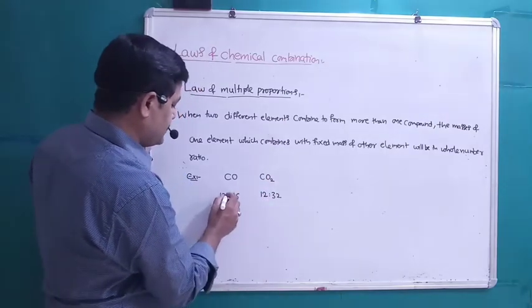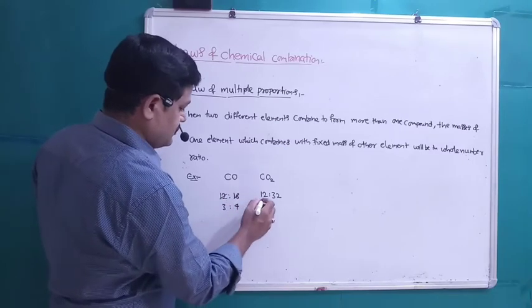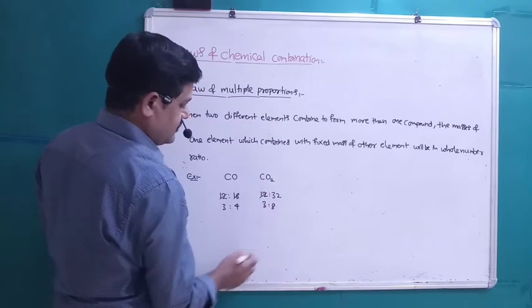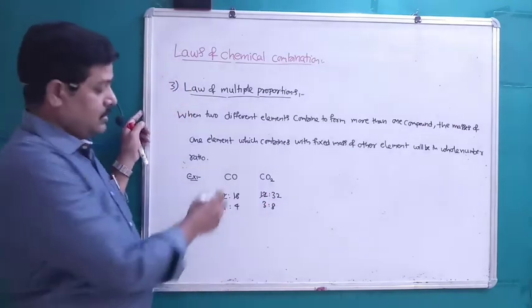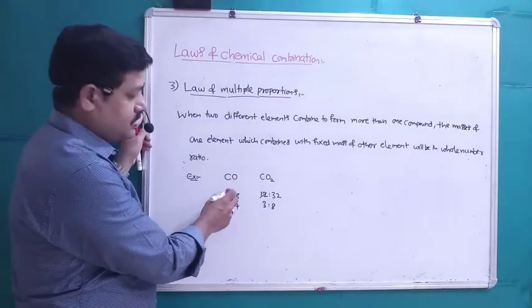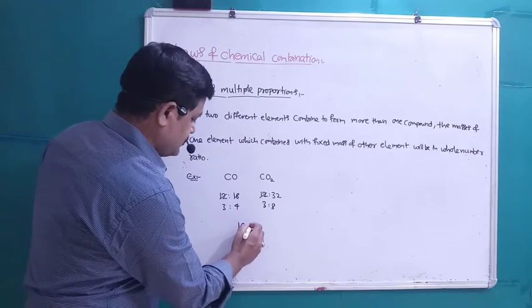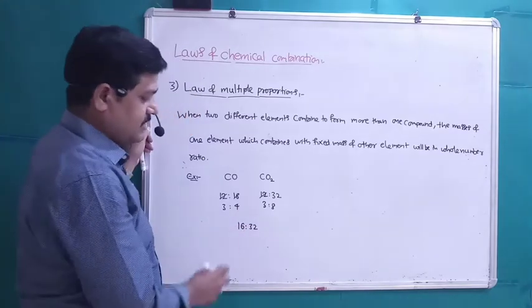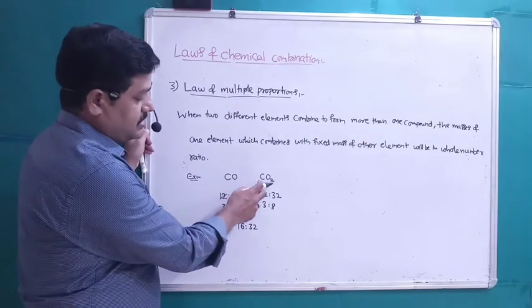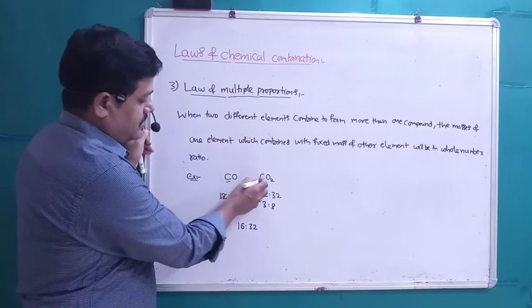So the masses of oxygen combining with the fixed mass of carbon are 16 to 32.